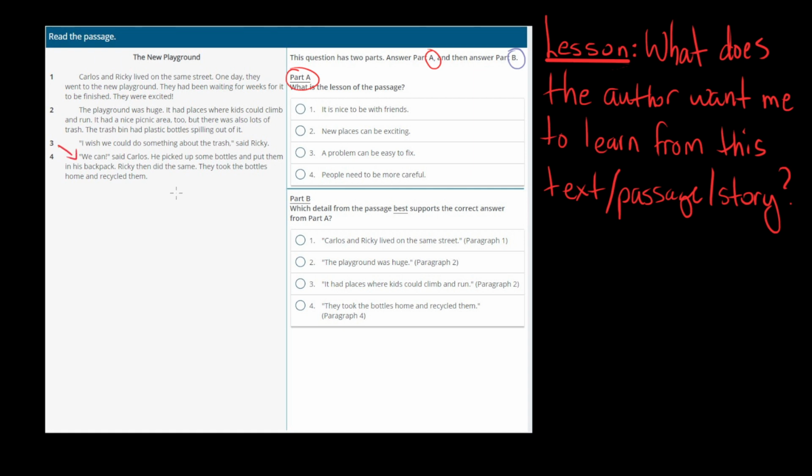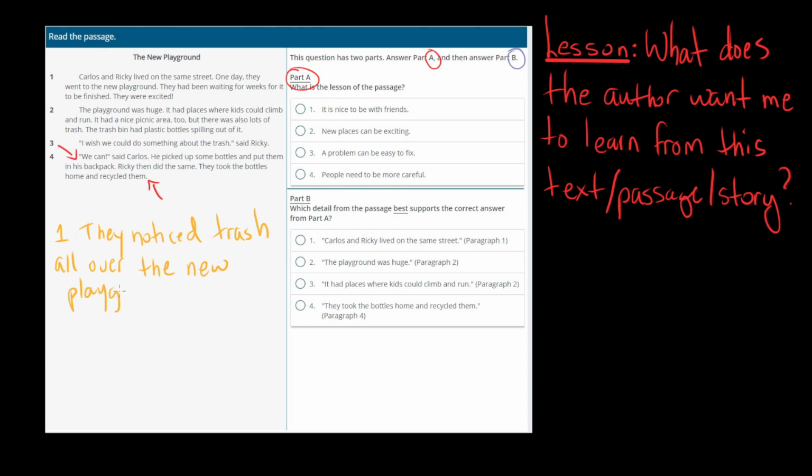So this is a really important paragraph because what happened in this paragraph? Okay, so one is that they noticed trash all over the new playground.